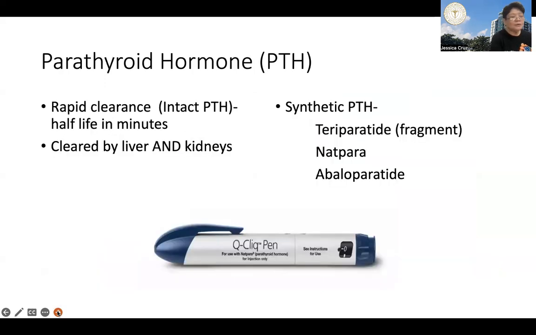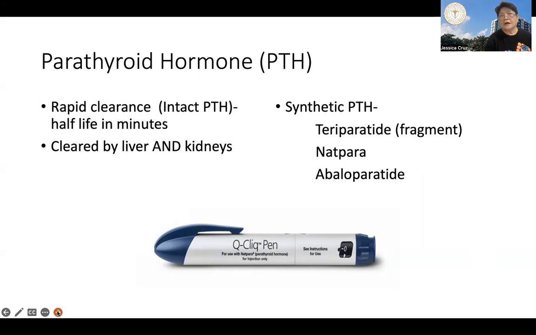Okay. Now, the parathyroid hormone cannot be used therapeutically, because the endogenously produced hormone is rapidly cleared, in a matter of minutes, by the liver and the kidneys. So what we have are synthetic analogs. There is teriparatide, which is a fragment version of the long molecule, but it retains the activity of the parent molecule.